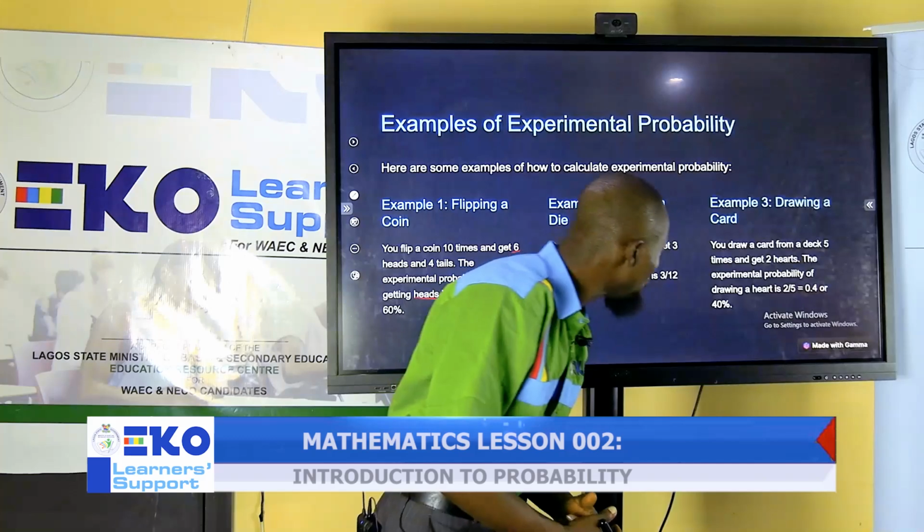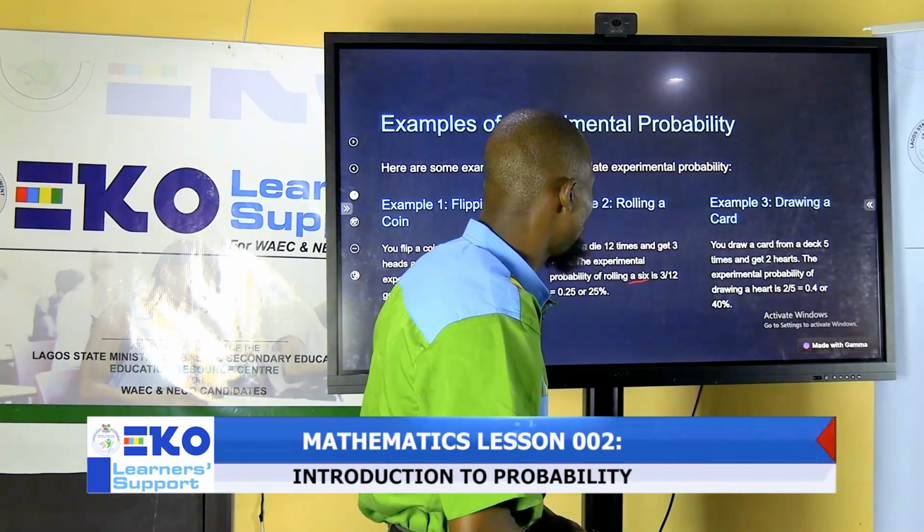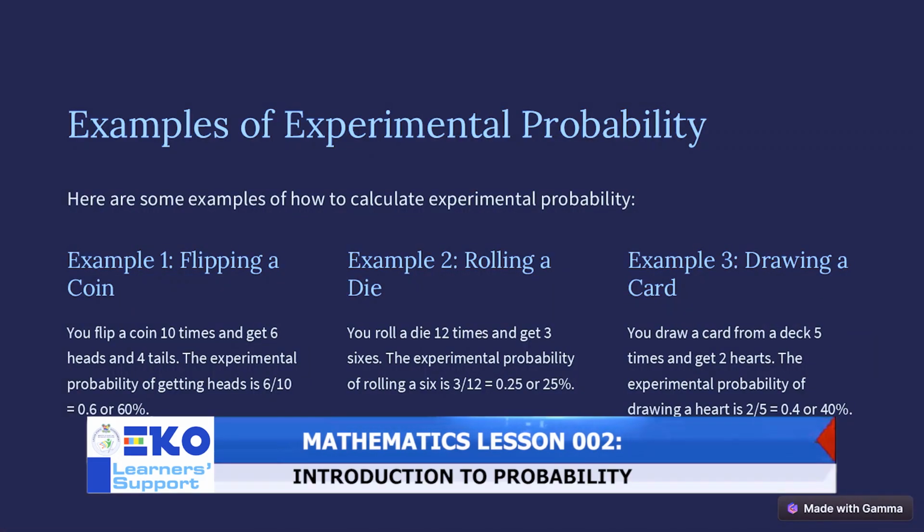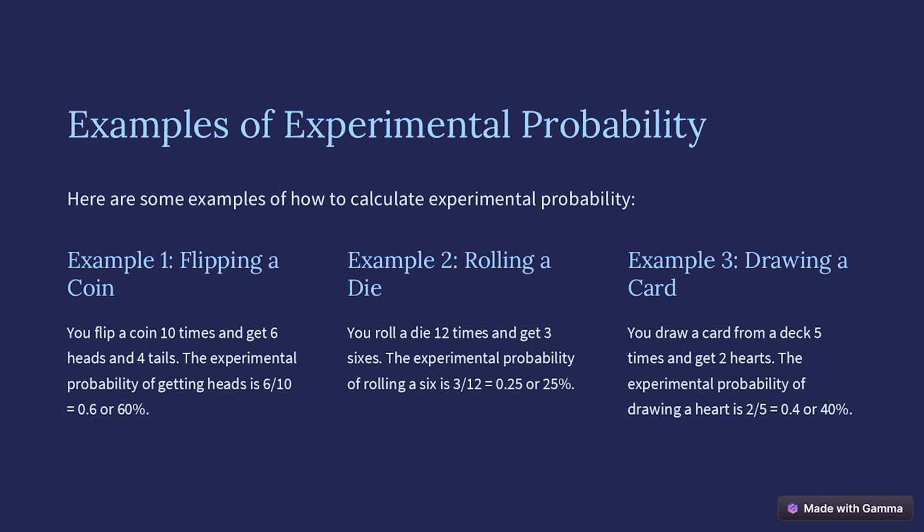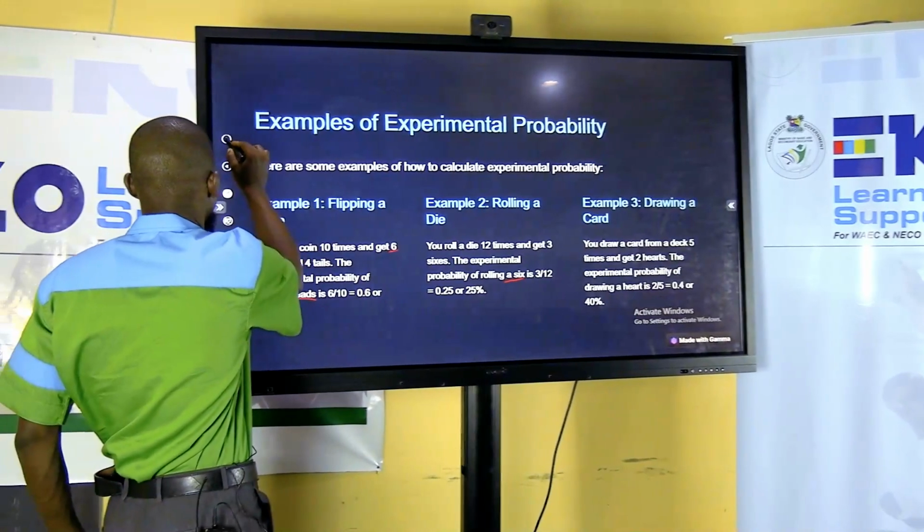We can also have it in a card. You draw a card from a deck 5 times and get 2 hearts. The experimental probability of drawing hearts is 2/5, because you repeated it 5 times, and the one that favors what we need is hearts. So 2 hearts, that is 2/5. All right.